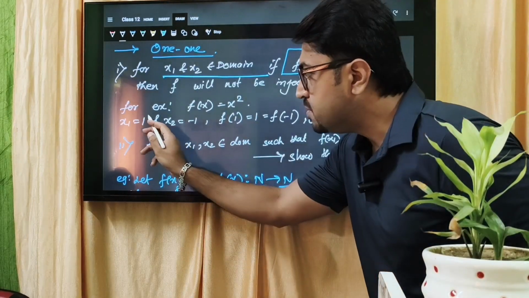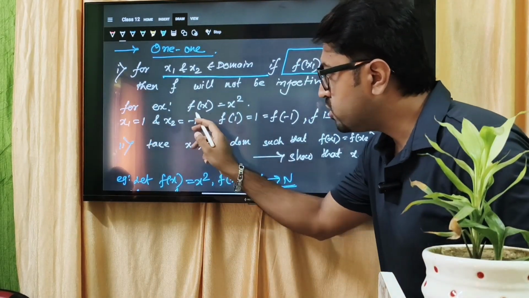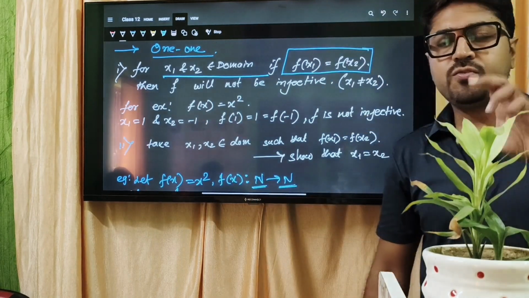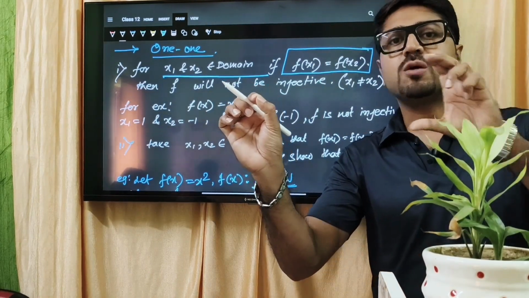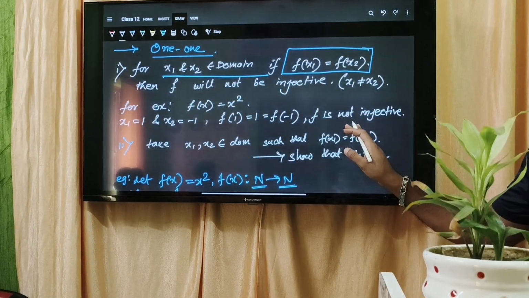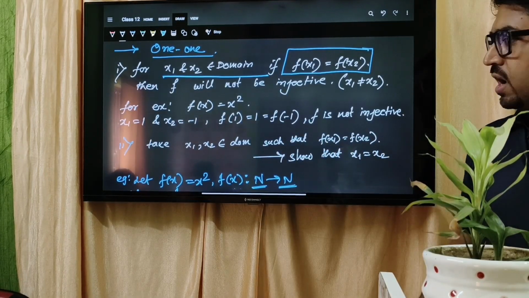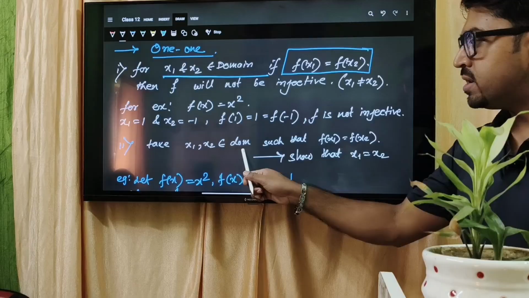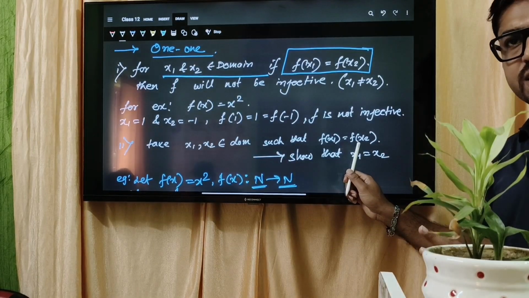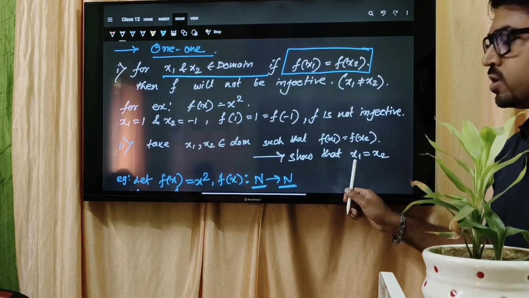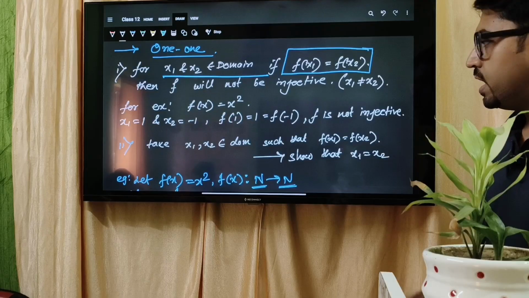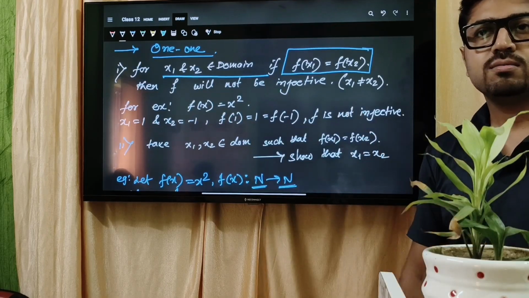That means f1 or f -1 same. That means the image of 1 is 1, the image of -1 is also 1. So different input, one output. That means কি many one হয়ে গেল। So it is not injective. Clear? বোঝা গেল? আর যেটা বললাম আমি যে x1 x2 domain such that fx1 equal to fx2 I have taken, if you show that x1 equal to x2, then injective, and not equal to injective না। Clear?